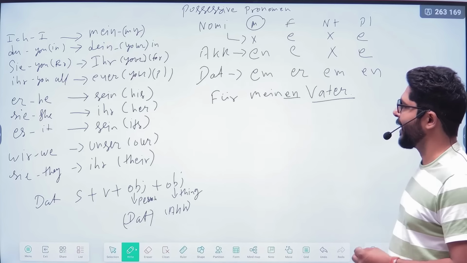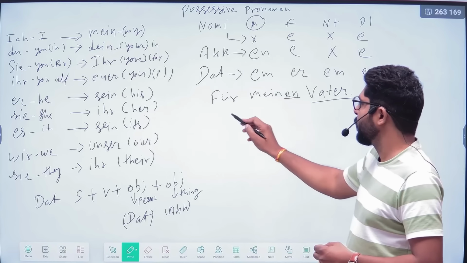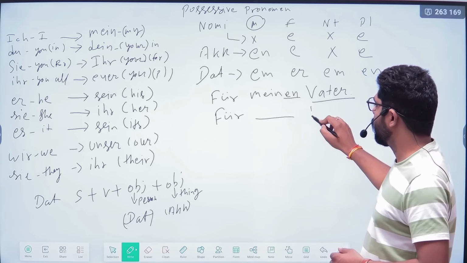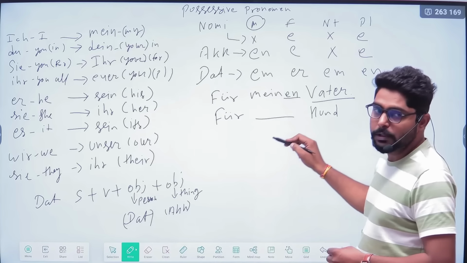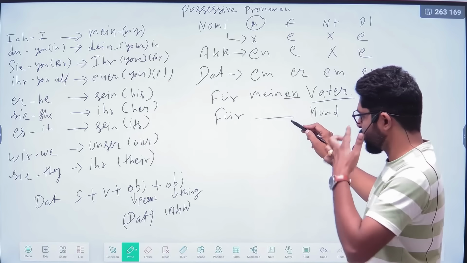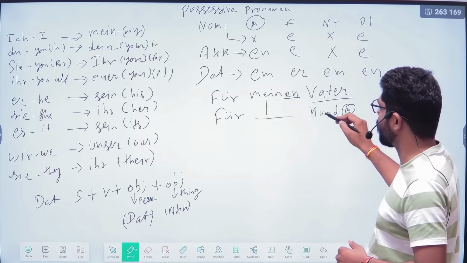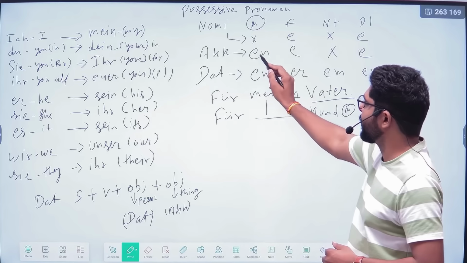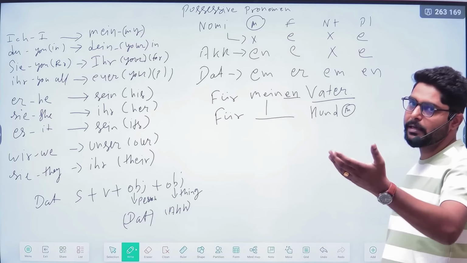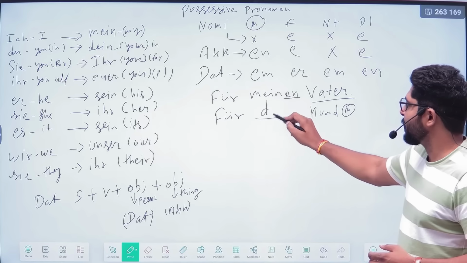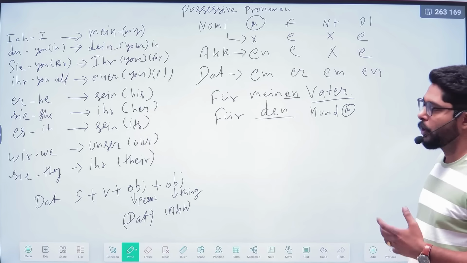En. Für meinen Vater. Für Hund. If I want to say for the dog, what article will come? Because you know that Hund is masculine. So in the masculine accusative, as we have seen earlier in the last examples, für den Hund. Okay.